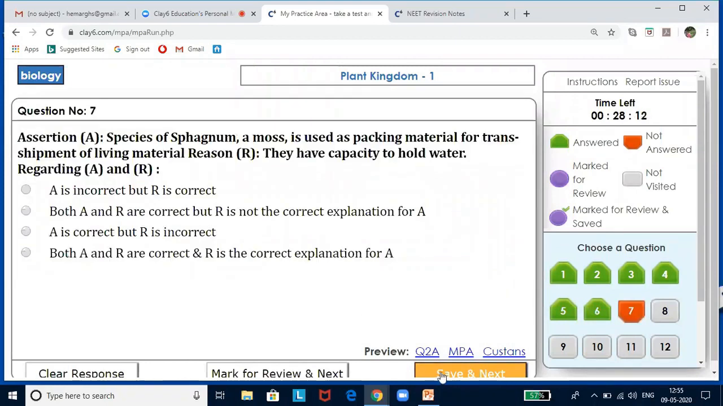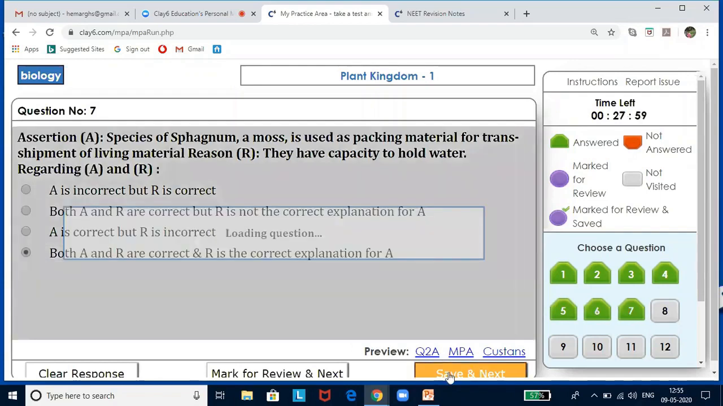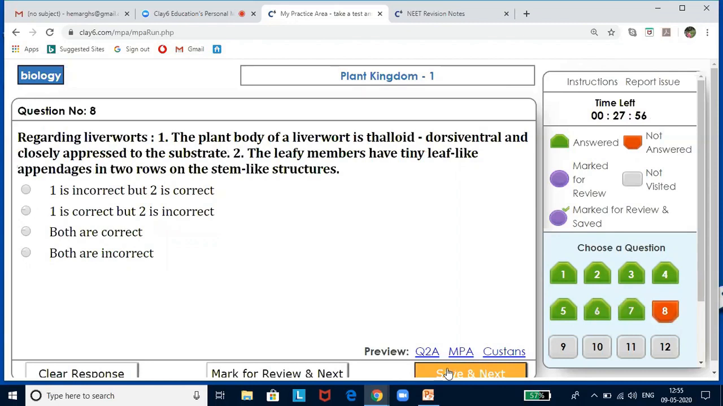Species of sphagnum, a moss, is used as a packing material for transshipment of living material. Reason: they have capacity to hold water. So that is true. Both A and R are correct, and R is the correct explanation of A. Regarding liverworts, the plant body of a liverwort is thalloid, dorsiventral, and closely appressed to the substrate. True. The leafy members have tiny leaf-like appendages in 2 rows on the stem-like structures.